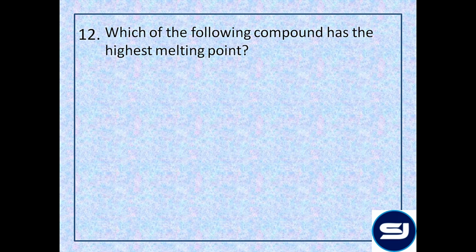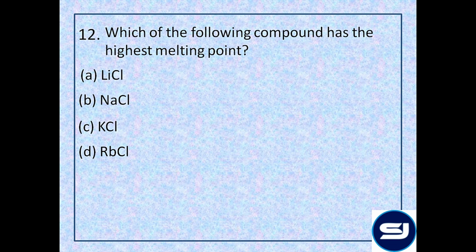Next question. Which of the following compounds has the highest melting point? So alkali metal halide LiCl is given, followed by NaCl, KCl and RbCl. So basically we have to compare the alkali metal halides' melting point. Down the group, the halides' lattice energy goes on decreasing, and with the decreasing lattice energy, even the melting point decreases. So the correct order should have been LiCl having the highest melting point, followed by NaCl, KCl and RbCl. But there is an exception.